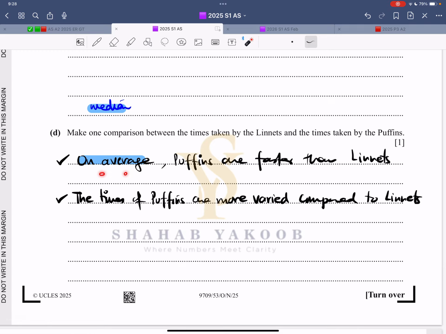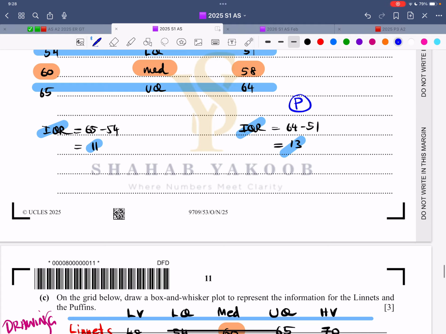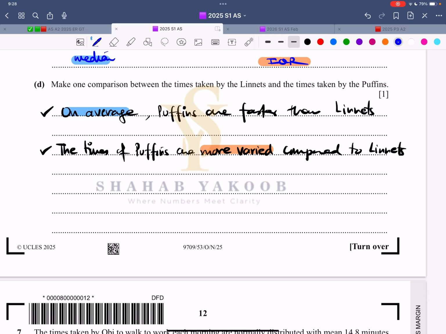On average means we are talking about the median. And if it says more varied, that means it's talking about interquartile range. So the times of puffins are more varied. The interquartile range for puffins is 13. The interquartile range for linnets is 11. So there is more dispersion, more variability. So the times of puffins are more varied, more dispersed.